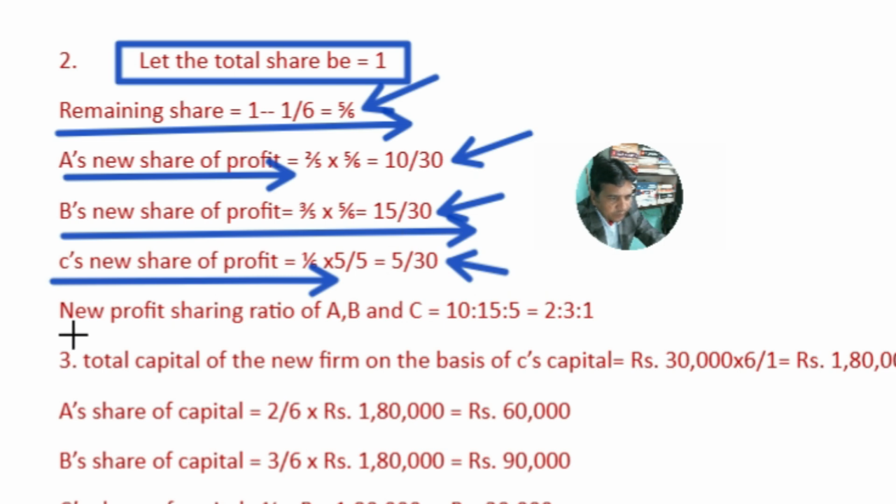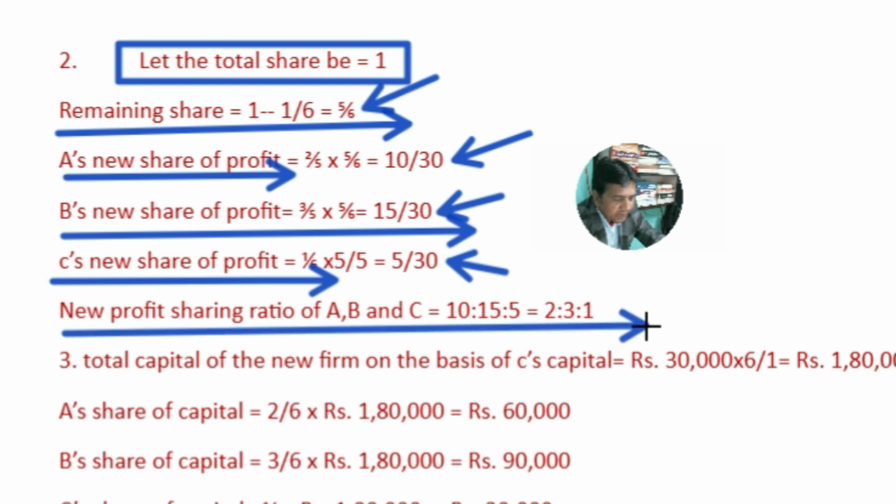In this way, the new profit sharing ratio of A, B and C is 10 is to 15 is to 5. All are divisible by 5, so it reduces to 2 is to 3 is to 1. You can take either ratio.